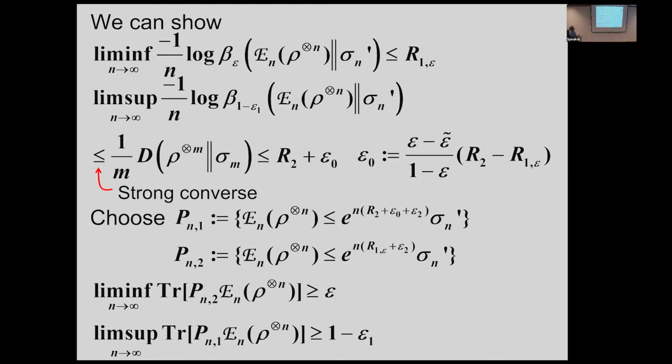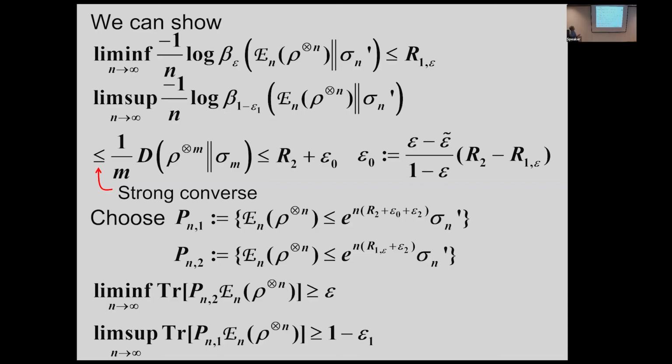Firstly we consider this hypothesis. The original hypothesis testing has a low error, but we can consider a slightly different one. Even though we change this one, we still have this quantity.